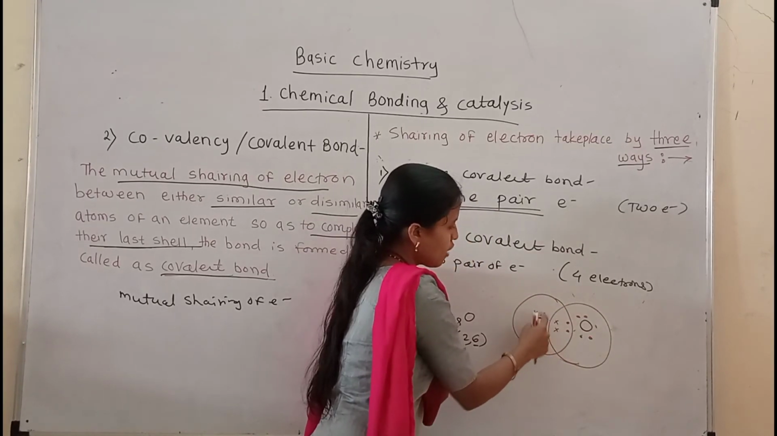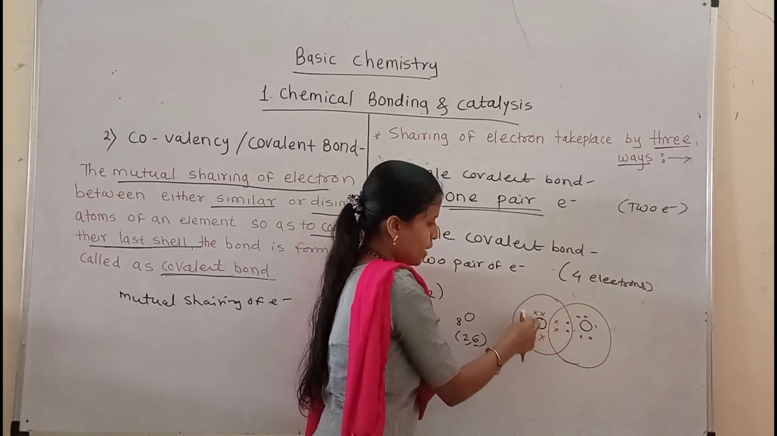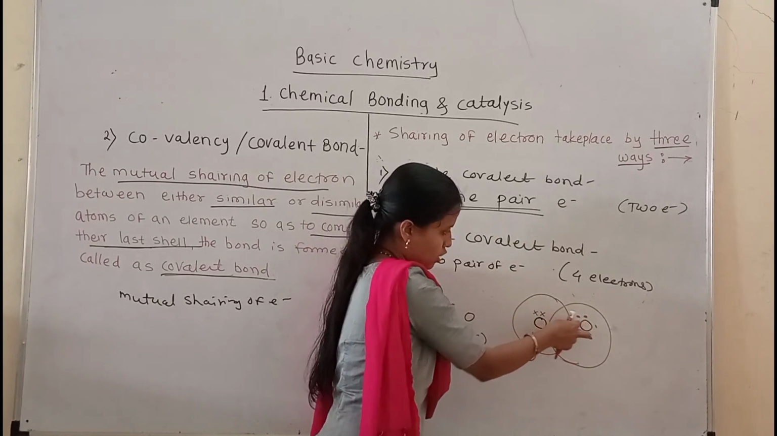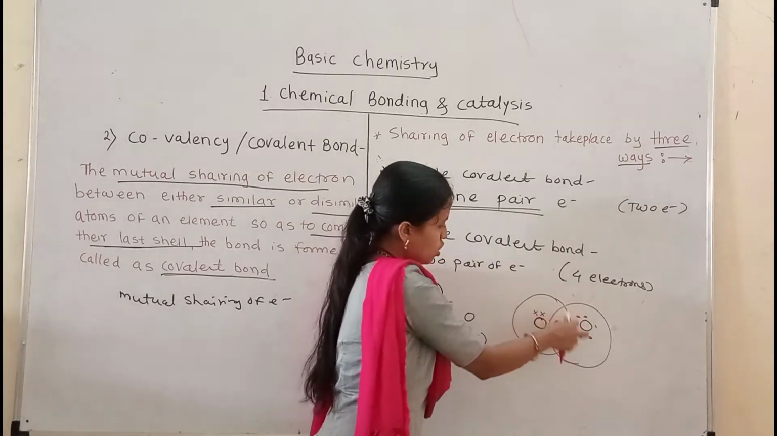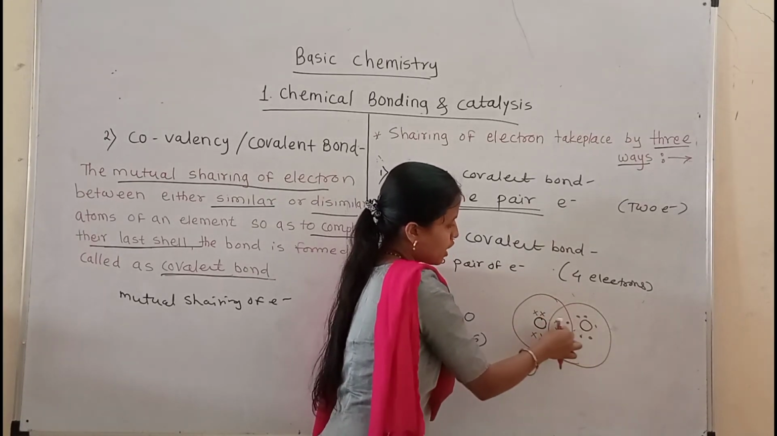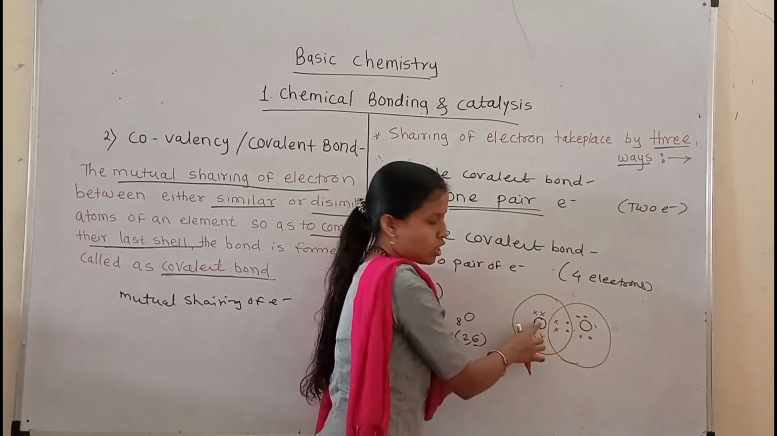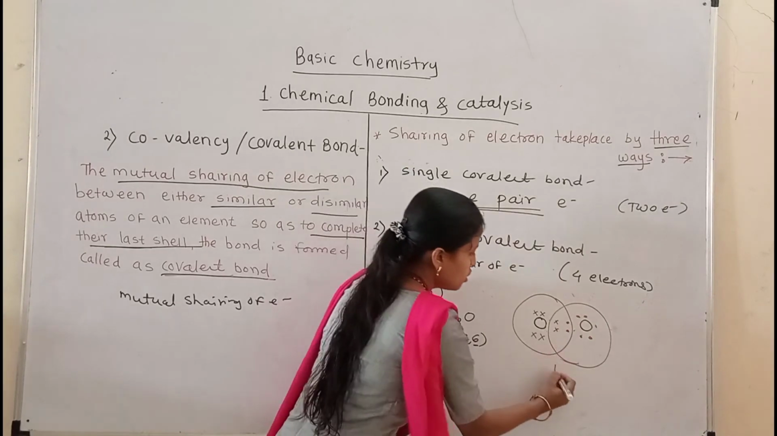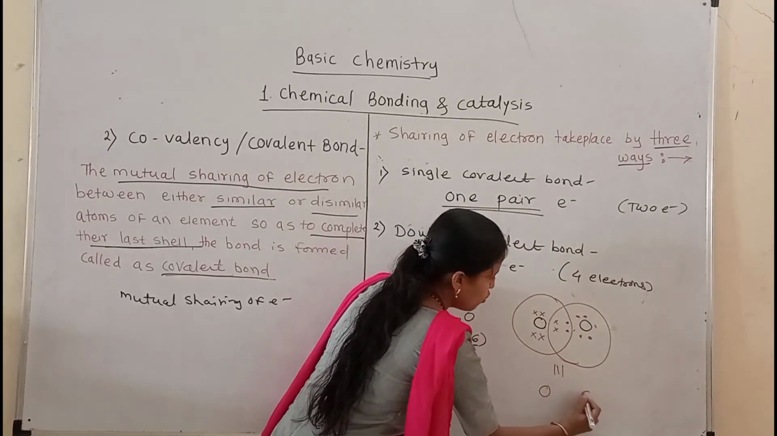One oxygen already has 6 electrons, and the other oxygen can share 2 more electrons with this oxygen. So its octet will be complete. The other oxygen can also share electrons with this oxygen atom, so its octet will also be complete and the oxygen molecule will be produced.